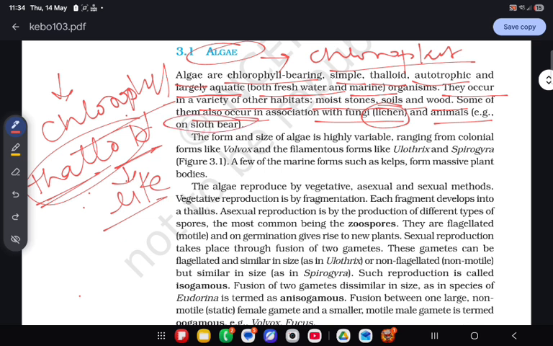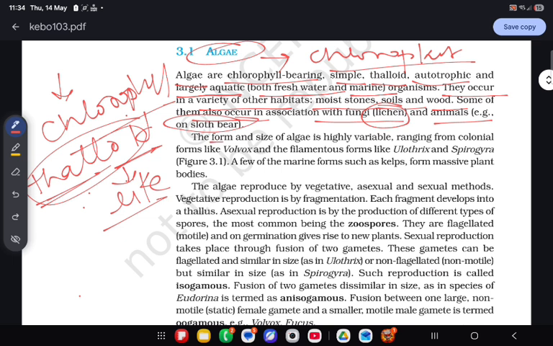Clear? So the habitat of algae is largely marine or freshwater. Some are found as parasites, some in symbiotic relationships, and some in wood and moist soil. So they have a diversity of habitats.